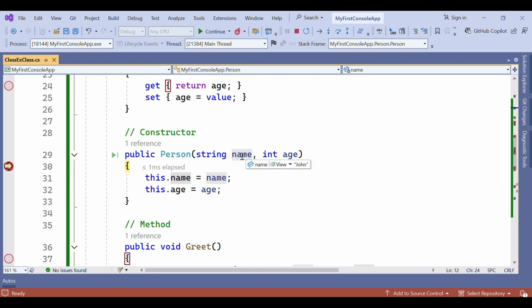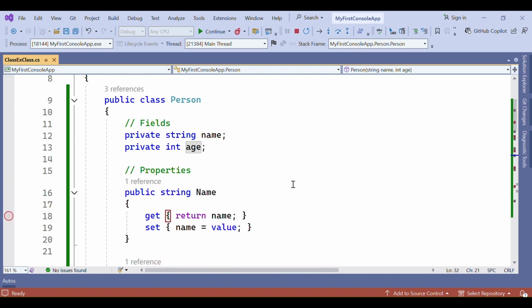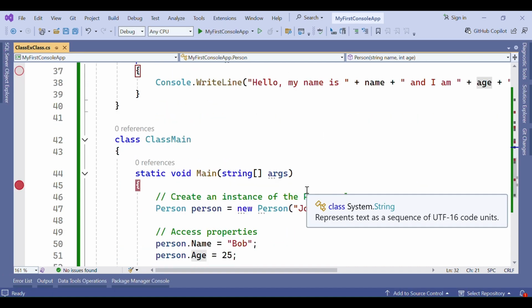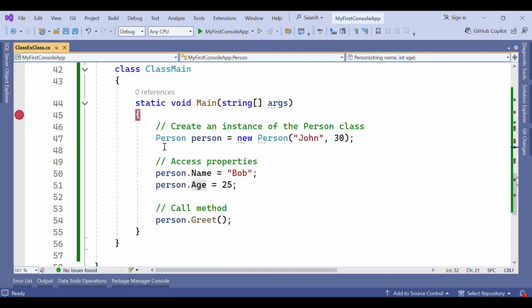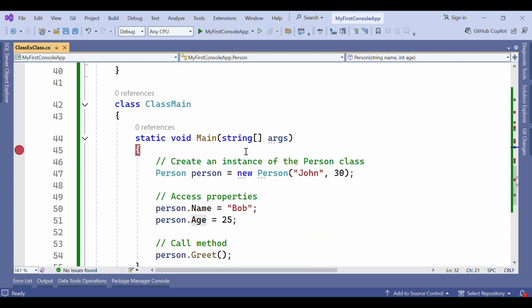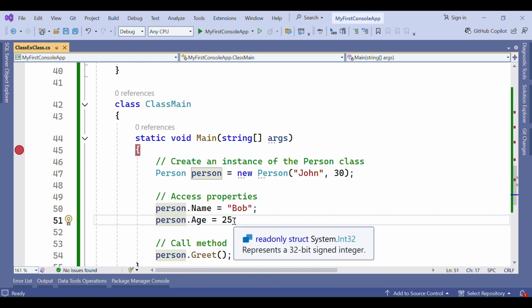So we are assigning this local variable value to our class variable, whatever our fields are here. This string name parameter value will be assigned here, and this age value will be assigned to this.age. So whenever this instance is created, that time this constructor will be called. Clear? Then accessing properties. Here we have created two properties, name and age, and we are trying to access these properties by using this person object. Person.name we are setting to Bob, person.age we are setting to 25.